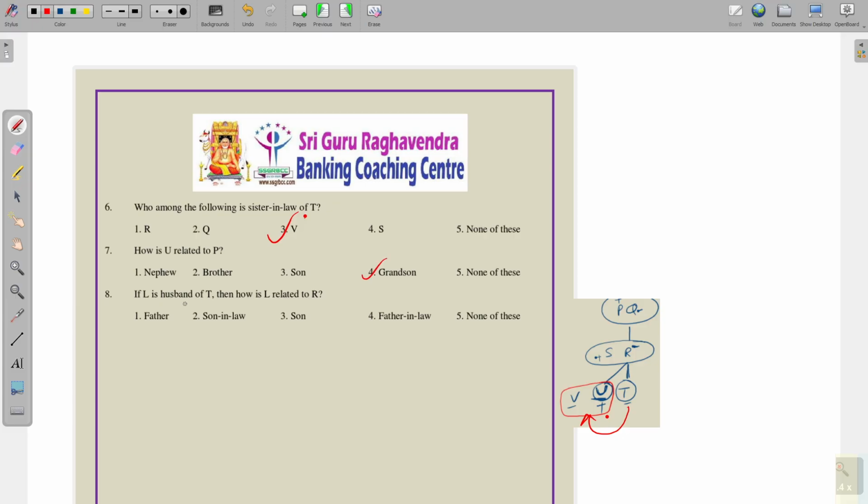Next, L is husband of T. If L is husband of T, how is L related to R? Actually, T is the daughter of R. L is the husband of T. Obviously, L is the son-in-law of R, and R is the mother-in-law of L. So that is the blood relation. Let's move on to the next question.